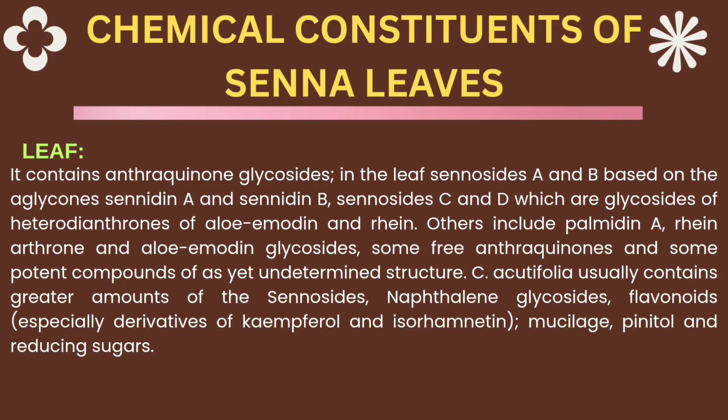Others include palmidin A, rheinanthrone, and aloe-emodin glycosides, some pre-anthraquinones, and some potent compounds of undetermined structure. Cassia usually contains a greater amount of sennosides, naphthalene glycosides, flavonoids, mucilage, pinitol, and reducing sugars.